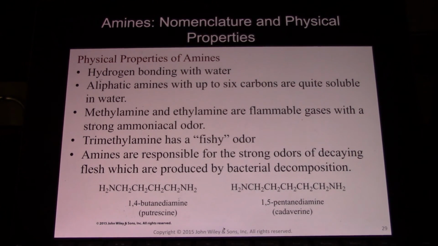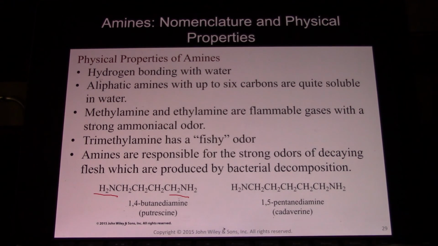Physical properties of amines. They hydrogen bond with water. Aliphatic amines with up to 6 carbons are pretty soluble in water. After that they get less and less soluble as they have a bigger and bigger fat-soluble group. They have a fishy odor. Trimethylamine has a very fishy odor, but pretty much whenever you have a nitrogen you get a fishy odor. 2 nitrogens gives you a really terrible odor.